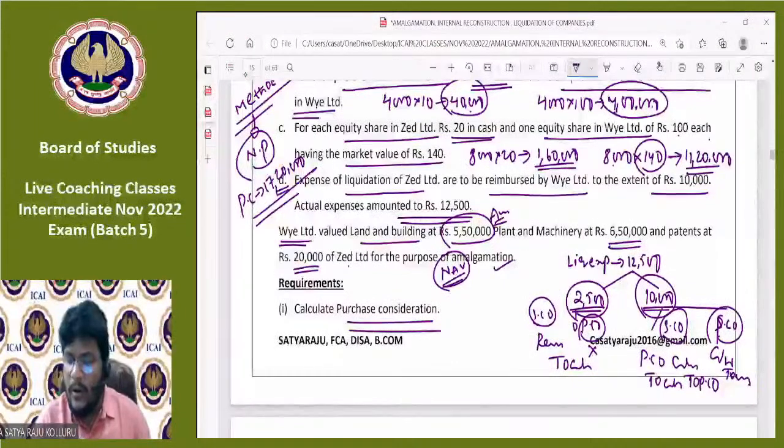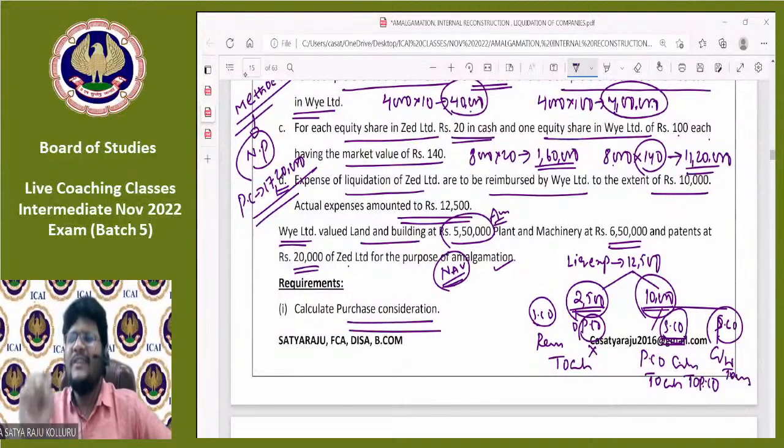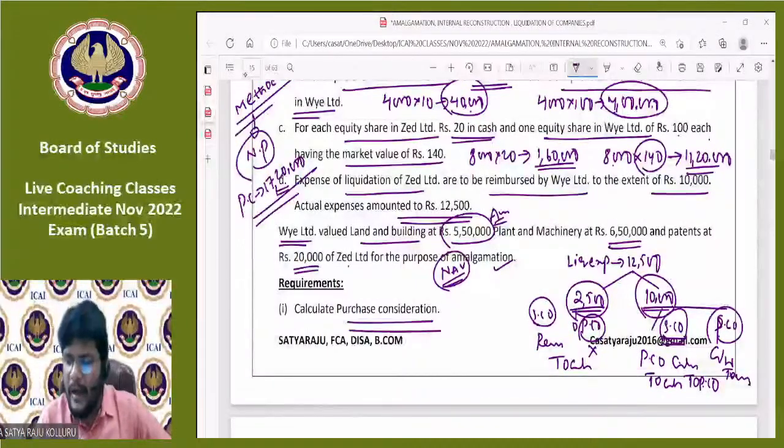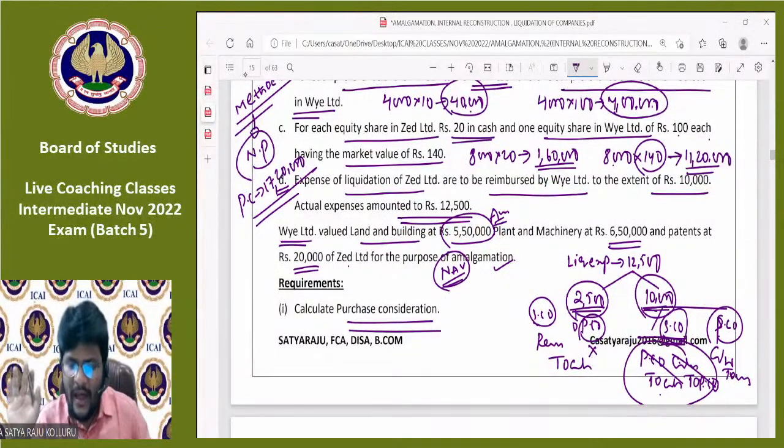Next, what about the remaining 10,000 in the books of the selling company? First, it will incur purchasing company to cash. At a later point of time, it will receive cash to purchasing company. There is no impact. To save my time, I'm ignoring it, but in the examination, you can put it, guys. Don't ignore. The impact is nil here. That's why I'm not considering it right now to save time. Purchasing company to cash and cash to purchasing company will nullify each other. That's why regarding this 10,000, I don't want to write any journal entries, just leave it as it is.